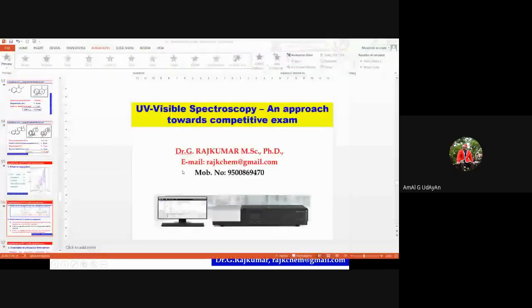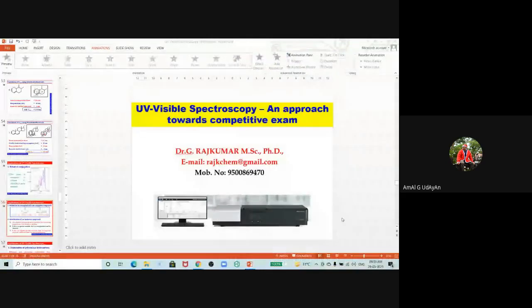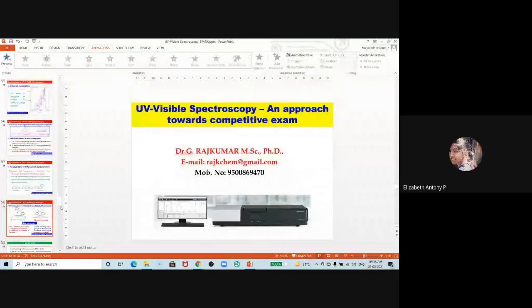The major entrance-oriented reactions, the important reactions, the naming reactions. I'll try to take the naming reactions by tomorrow, and also I'll be discussing some questions from IIT JAM.